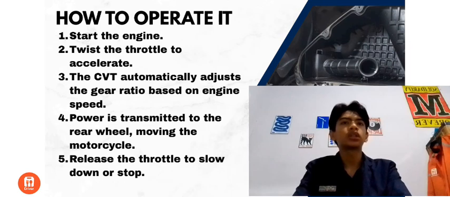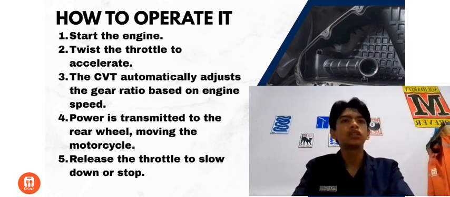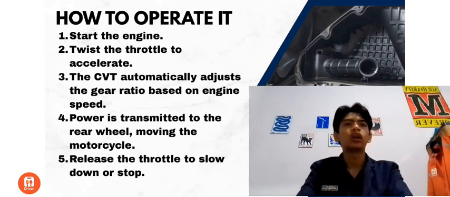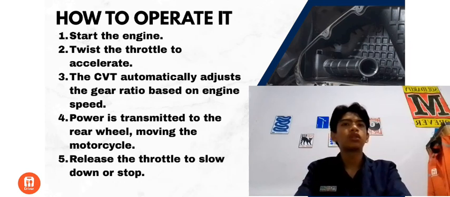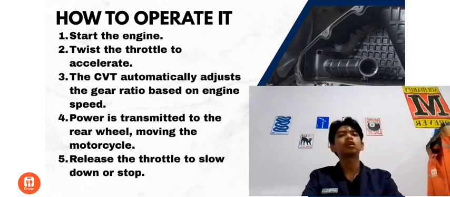When the rider releases the throttle, the engine speed decreases, the transmission ratio changes again, and the motorcycle slows down smoothly. This entire process happens automatically without the rider needing to change gear manually.